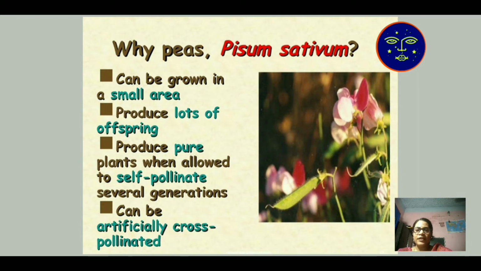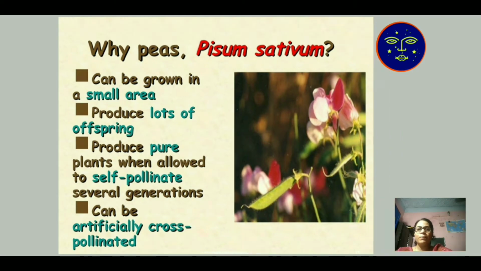Artificially cross-pollinated means that if a flower contains only the ovary and no anther, you collect the anther from a different flower and apply it to the flower which contains only the ovary. So crosses occur. So artificially cross-pollinated flowers also occur. That is why Mendel chose this Pisum sativum plant.